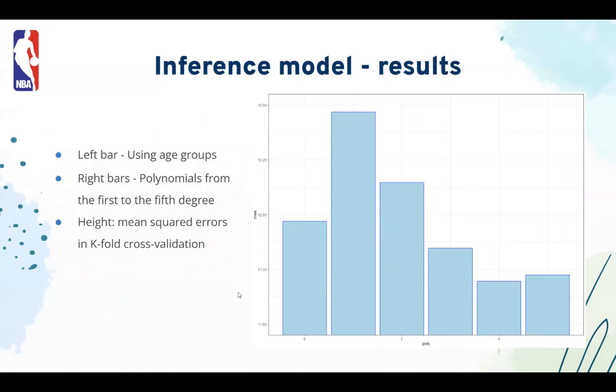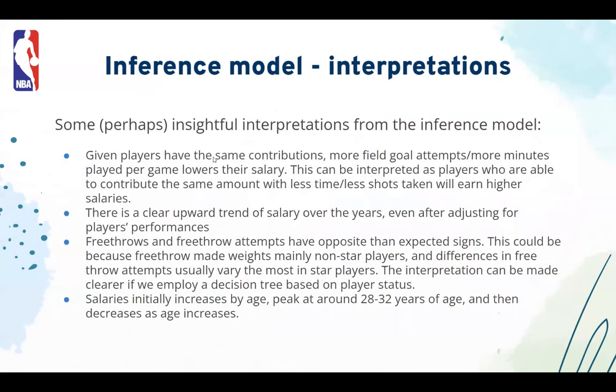And so in the end, for our interpretations, we thought that basically all the coefficients made a lot of sense, especially the ones with the performance metrics such as points, assists, rebounds. Those are all highly positively correlated with salary, and they're quite significant as well.